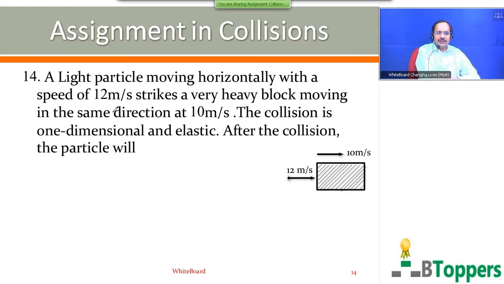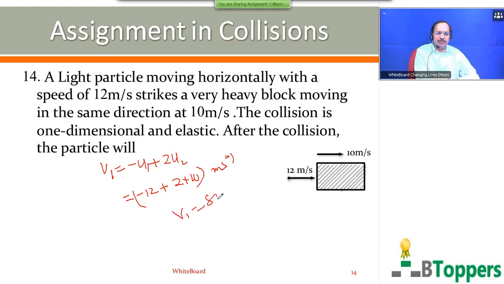If you repeat the procedure, you get V1 equal to minus U1 plus 2U2. That means I am directly writing the step. The initial velocity of the first particle is 12 meter per second. Initial velocity of the second particle is 10 meter per second in the same direction. So you get velocity of the first particle as 8 meter per second.